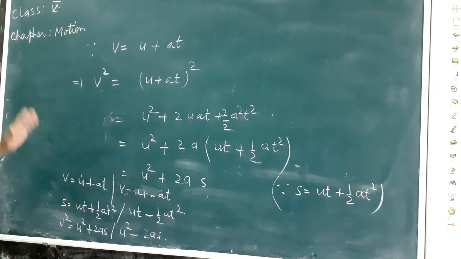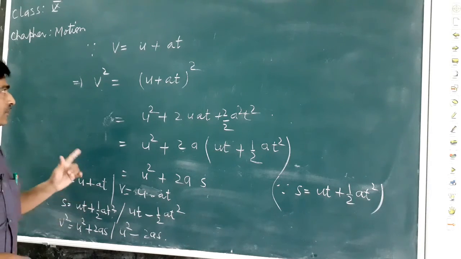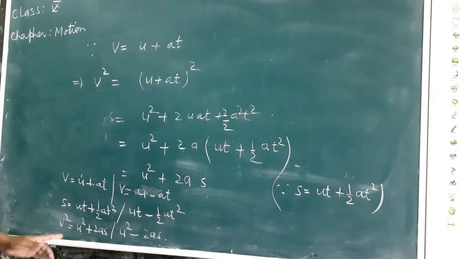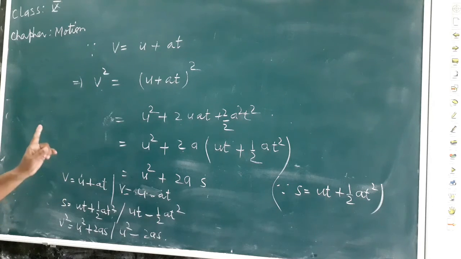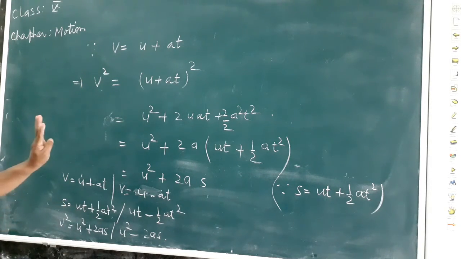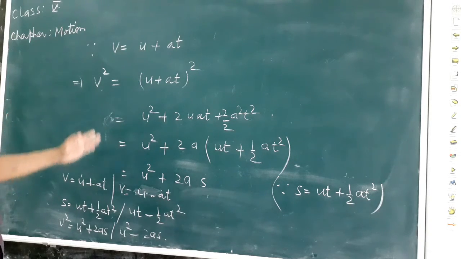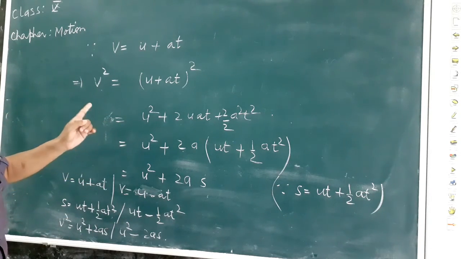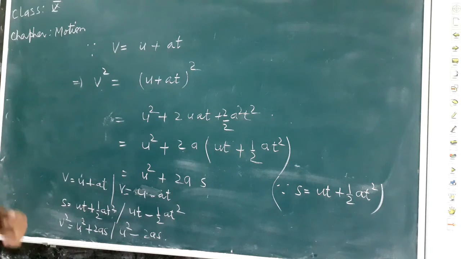In all three equations of motion, there are four terms, and the acceleration must be uniform.